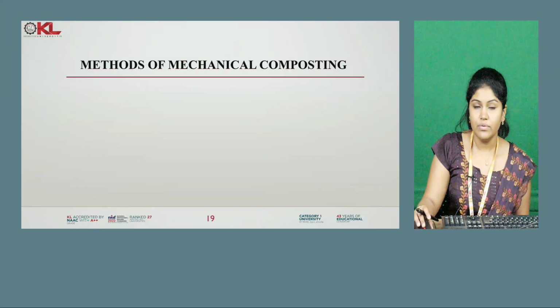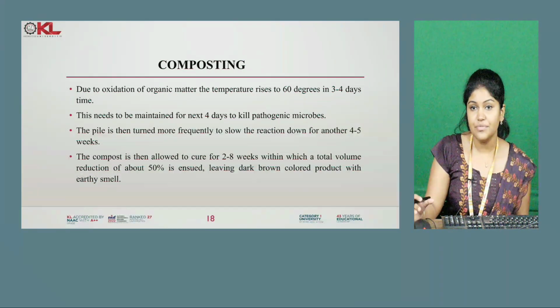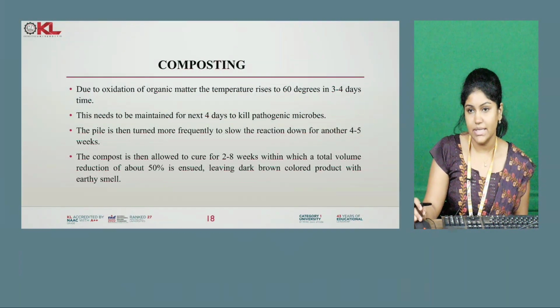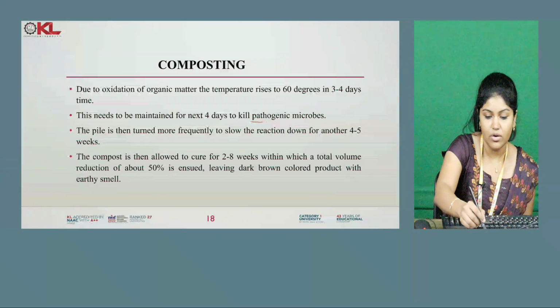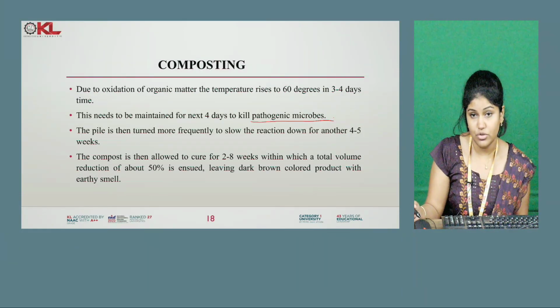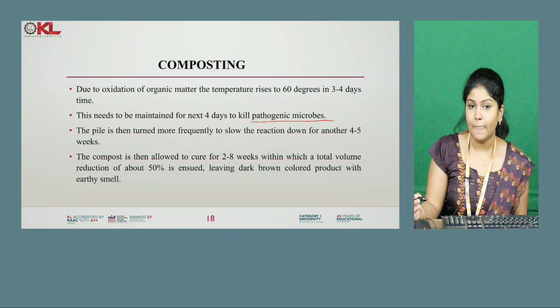When we do the aerobic process, that is composting, oxidation of the organic matter is happening. A particular temperature rise will be seen at that time, that is 60 degrees in 3 to 4 days' time. This needs to be maintained for the next 4 days to kill the pathogenic microbes. When we get the final output, the pathogenic microbes should not be there. So to kill them we have to maintain the same temperature for the next 4 days.